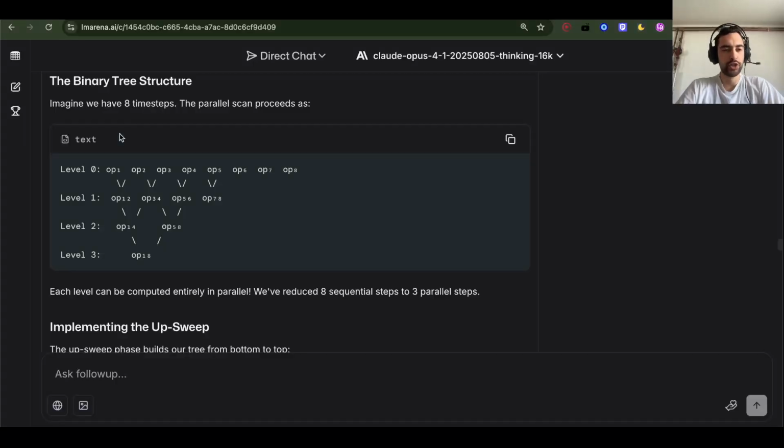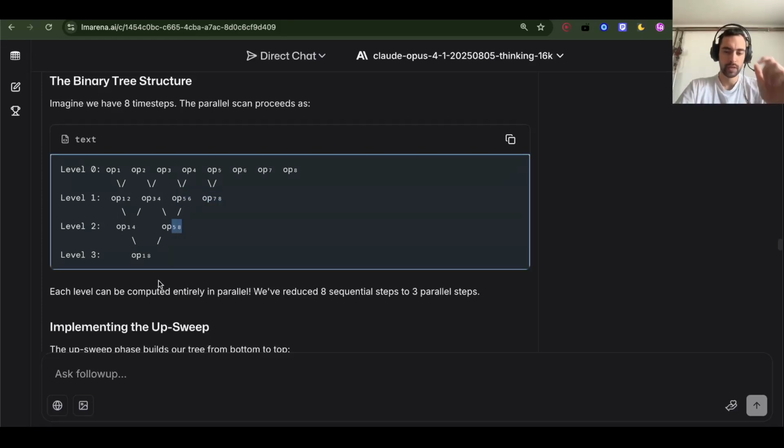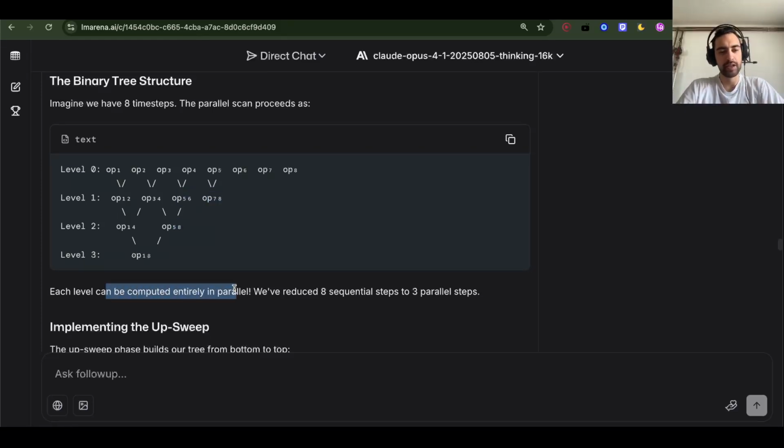So this is a drawing of how Mamba works. They divide the sequence into operators. Then the same principle: you do 2 operators in parallel. So these operators give this one, these give this one. Each level can be computed entirely in parallel. We've reduced 8 sequential steps to 3 parallel steps. So from here we go 1, 2, 3.